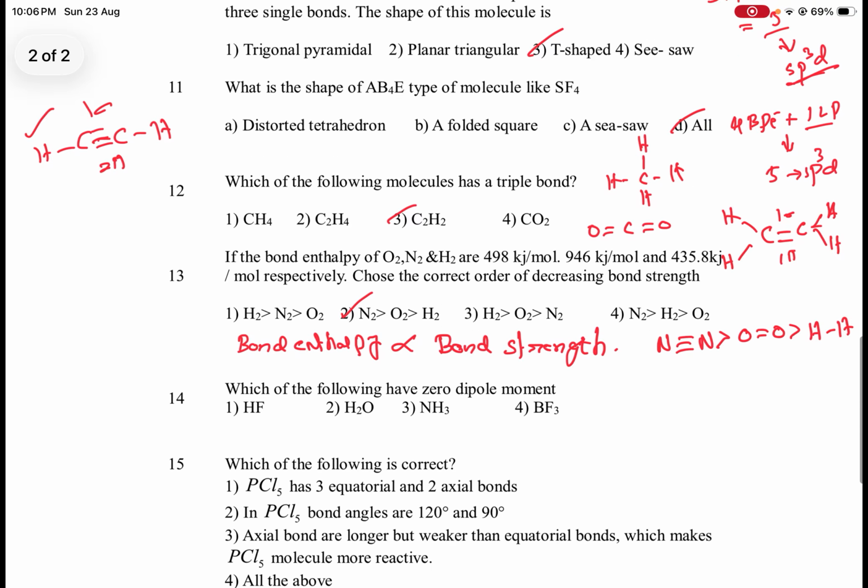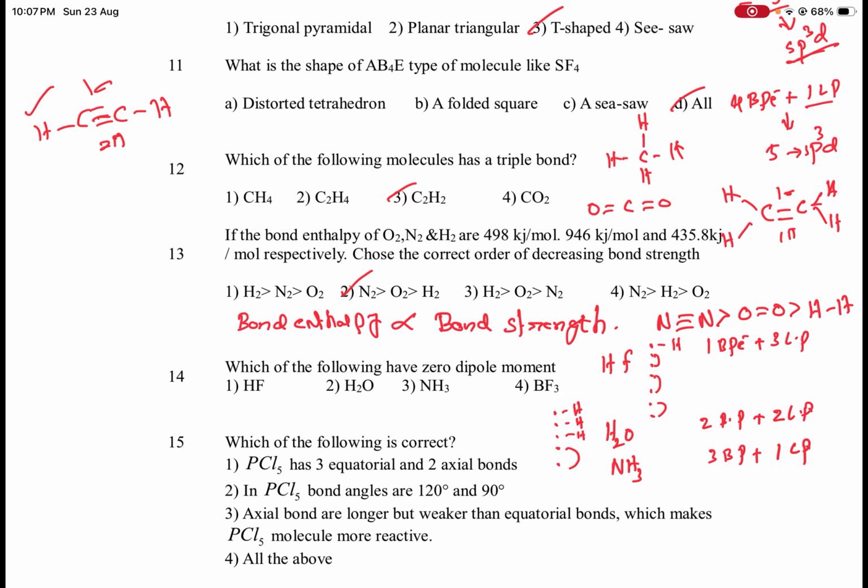Oxygen belongs to the 6th group. Among 6 electrons, 2 form bond pairs and the remaining 4 are 2 lone pairs. Next, NH3. Nitrogen belongs to the 5th group and contains 5 electrons. 3 hydrogens form 3 single bonds, with 1 lone pair. So it contains 3 bond pairs plus 1 lone pair.